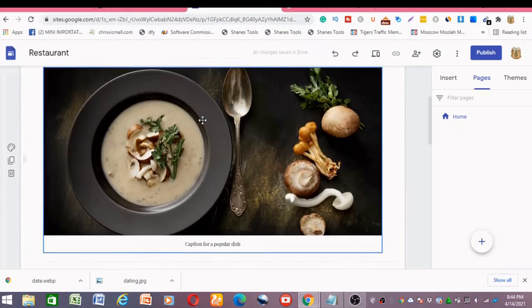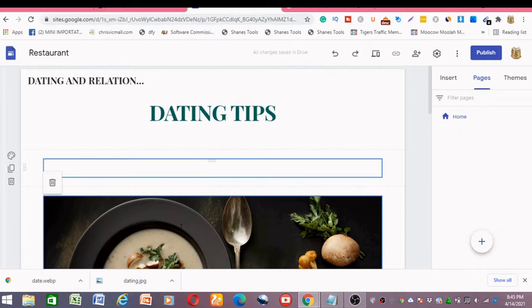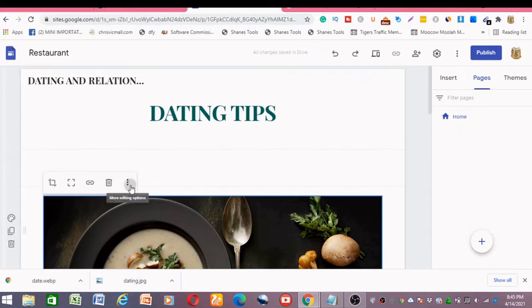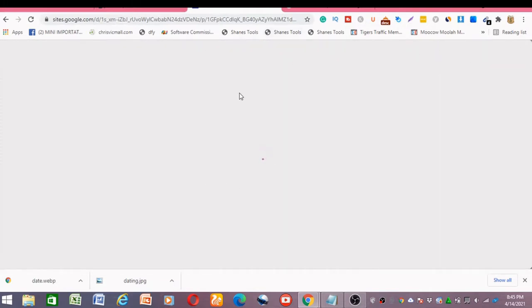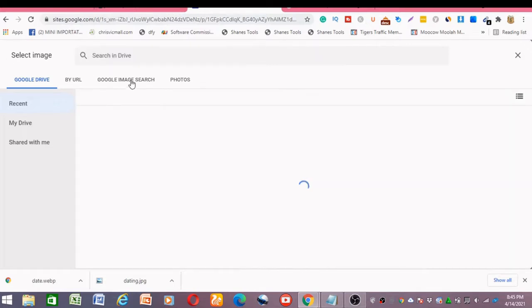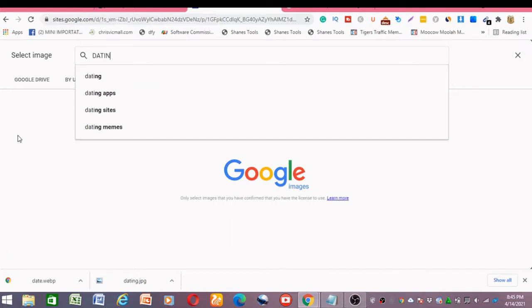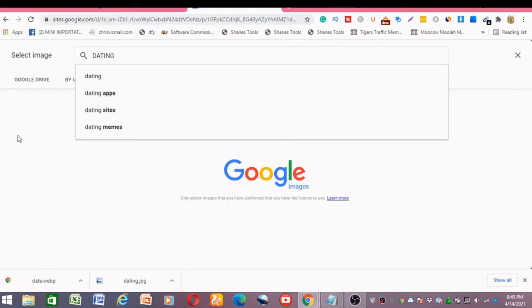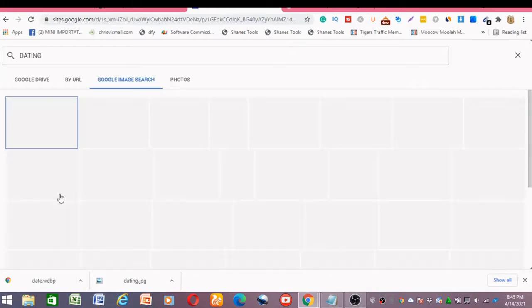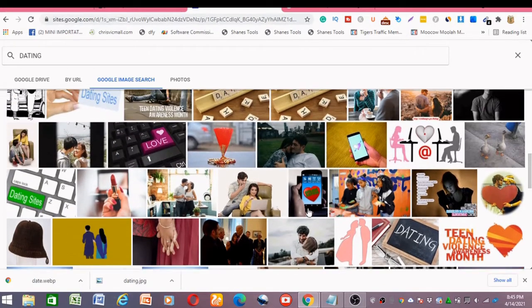And you scroll down, and this image, we should change this image here. You hit this, and you replace image, select image, and Google image search, and you type in dating, because we are promoting the dating niche, right? So you type in dating, so that it pops up all dating images, and you hit OK. So all these are dating images. All you have to do is choose one of these. Let me check through all this.